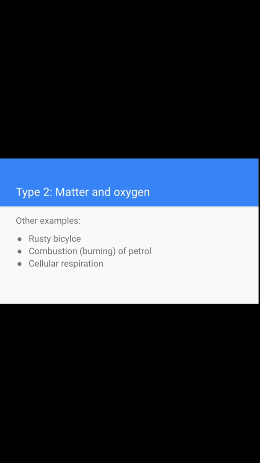It is the reverse chemical reaction of photosynthesis, but it is not the same as photosynthesis, because photosynthesis involves light, so it is a different case. The next one is matter and light. Here is photosynthesis, which involves light, and here is the formula: carbon dioxide plus water, with sunlight and chlorophyll, will produce glucose and also oxygen.